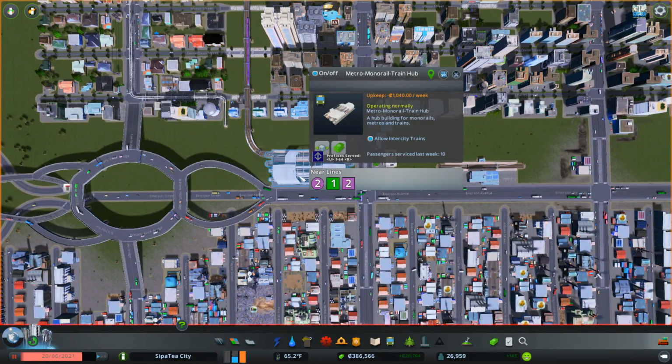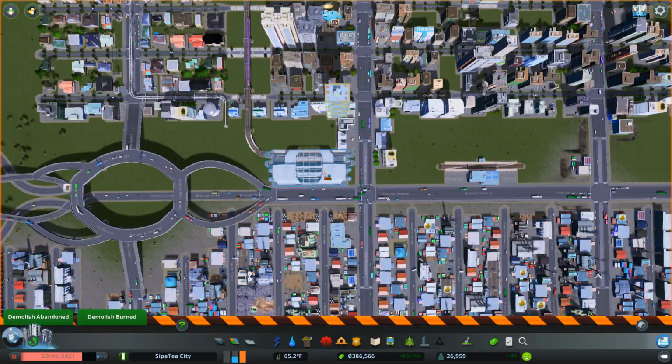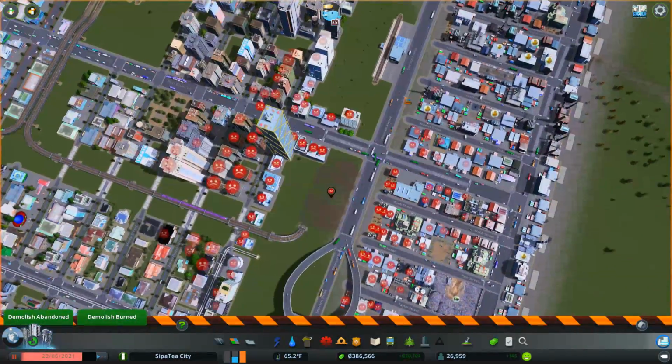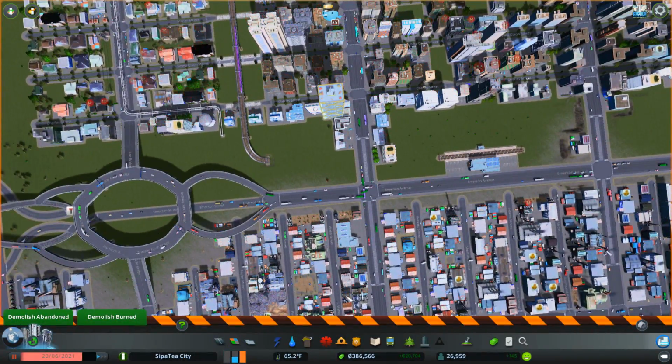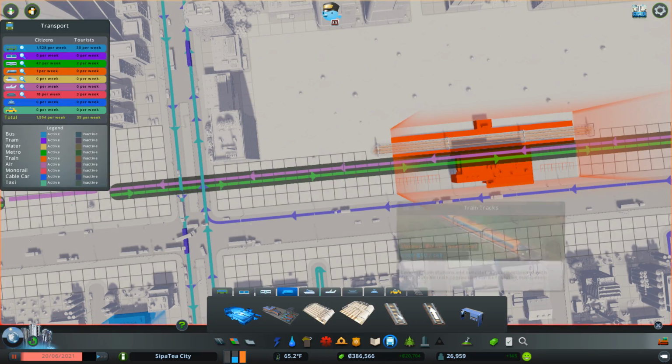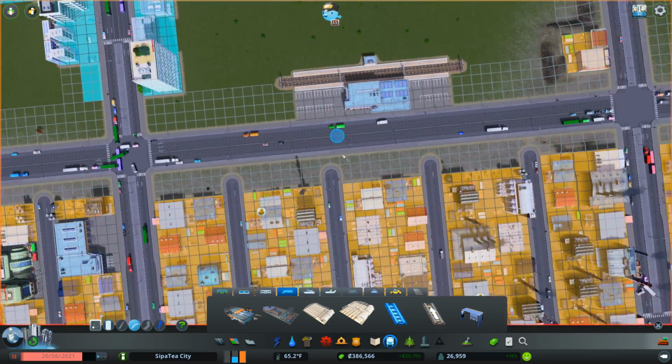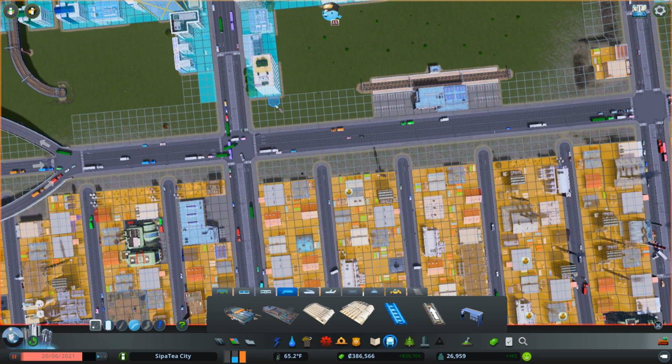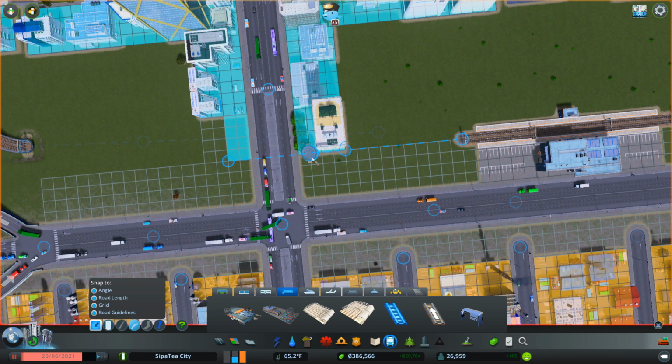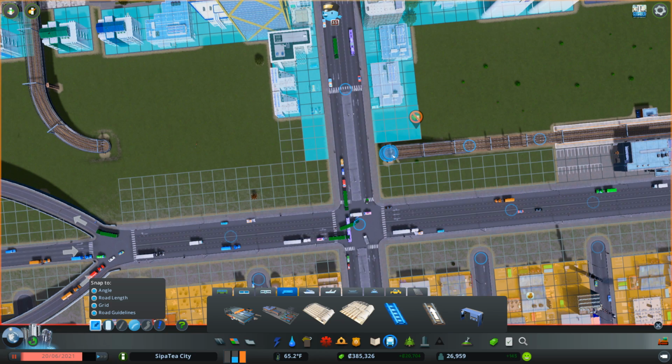Let's just pause things a minute. Yeah, this is going to go. Sorry. That's going to go. I want you to connect over here to this one instead. Let's do that. And then we can have some nice crossing for people to get over. Let's put that back on again. There we go. And that connects to there. Yep, that's fine.